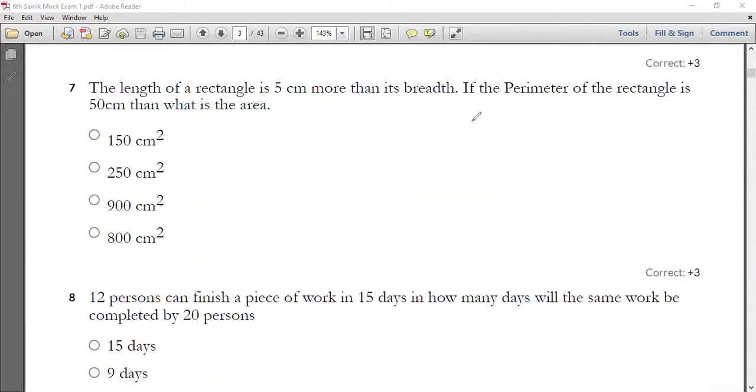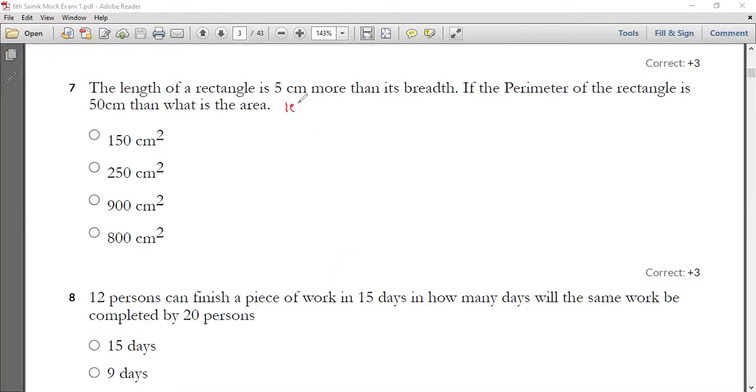What is your seventh question going to tell? The length of a rectangle is 5 centimeter more than the breadth of it, and if the perimeter of the rectangle is 50 centimeter, then what do you have to find? The area of it.